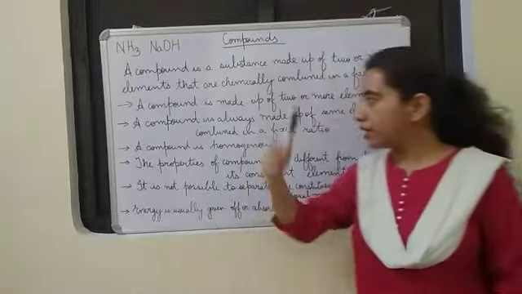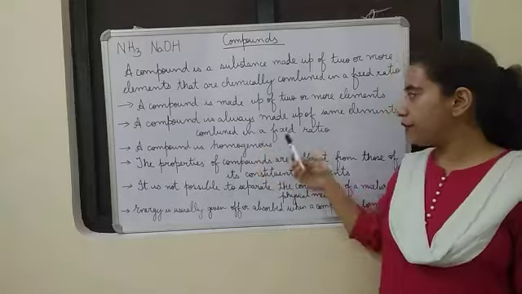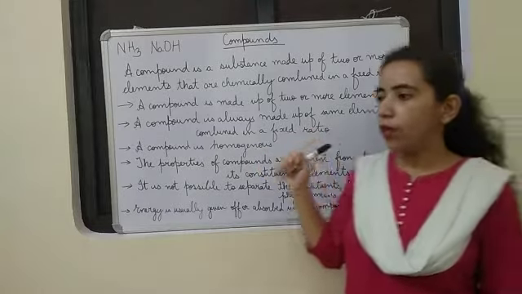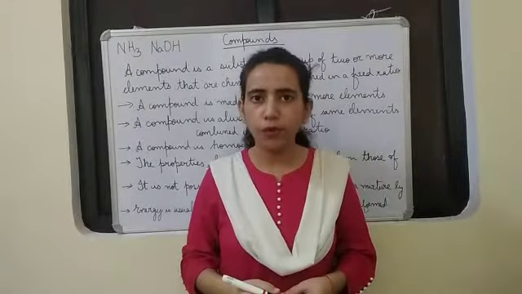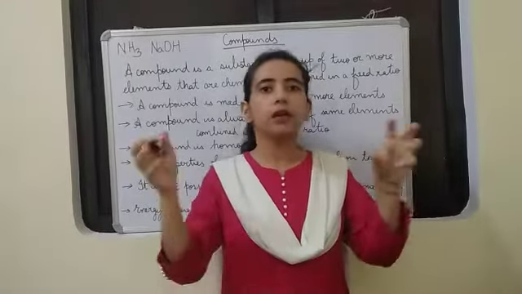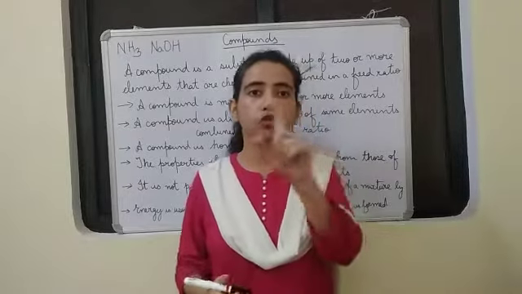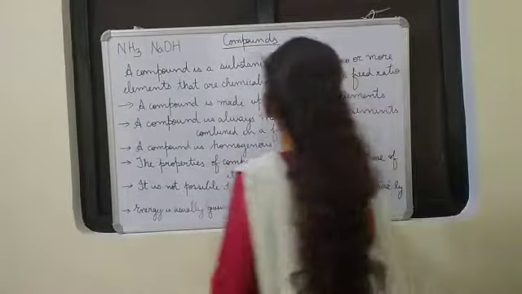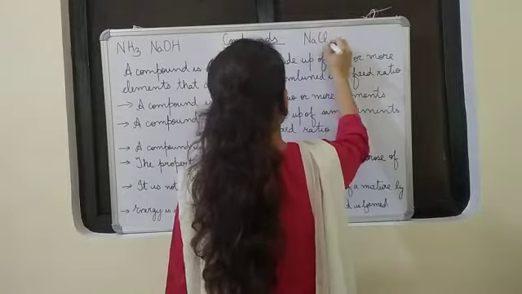Okay. Then the next one, a compound is always made up of the same elements combined in a fixed ratio. That means if I want to make common salt, sodium chloride, that is also a compound, I have to mix sodium and chlorine together, and the ratio is fixed, that is 1:1. You see the formula, NaCl.